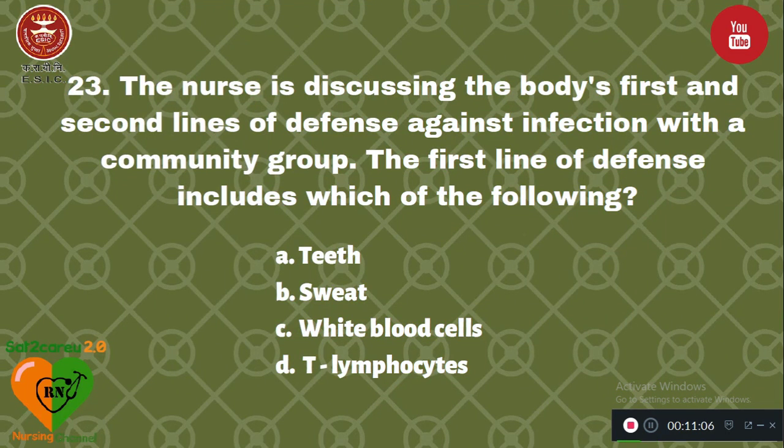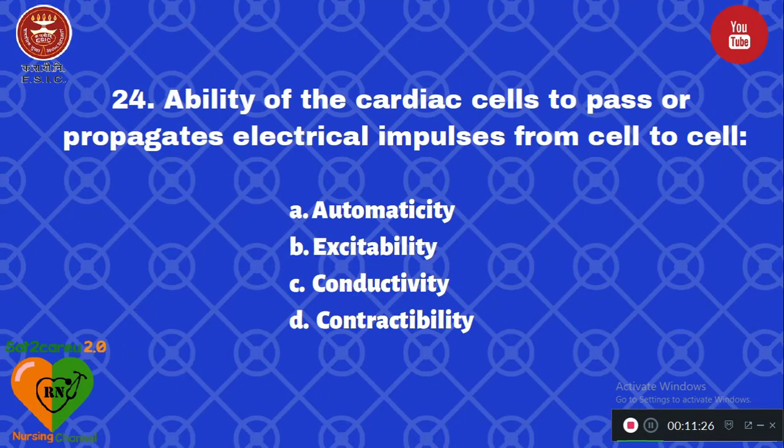Question number 23. The nurse is discussing the body's first and second line of defense against infection with a community group. The first line of defense includes which of the following? A, teeth, B, sweat, C, white blood cells, and D, T lymphocytes. The first line of defense is sweat, option B. Question number 24. The ability of the cardiac cells to pass or propagate electric impulses from cell to cell is known as option A, automaticity, B, excitability, C, conductivity, D, contractility. The passage of electrical impulses from one cell to another cell is called conductivity.